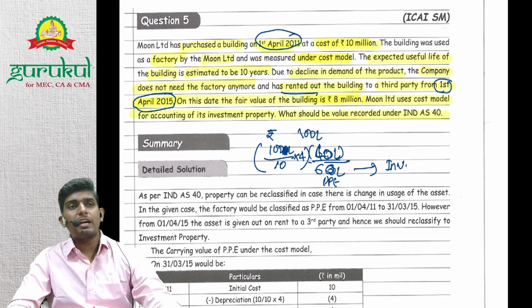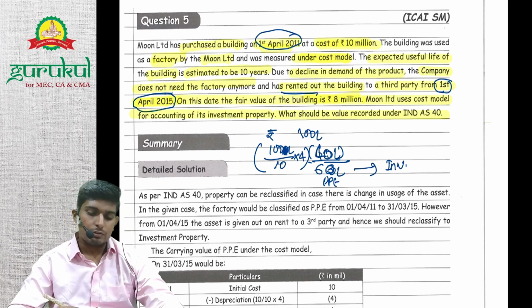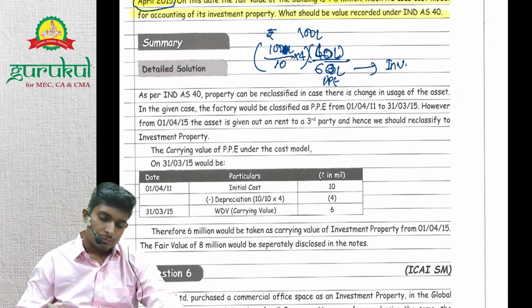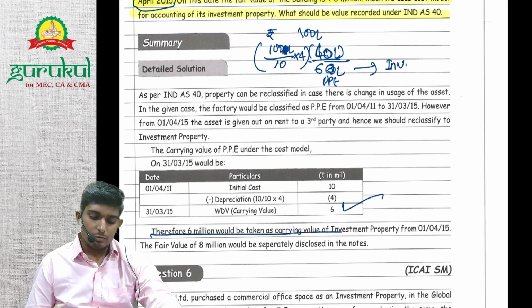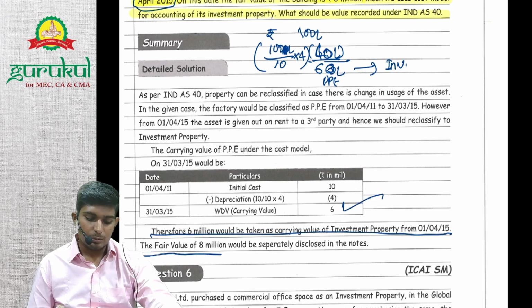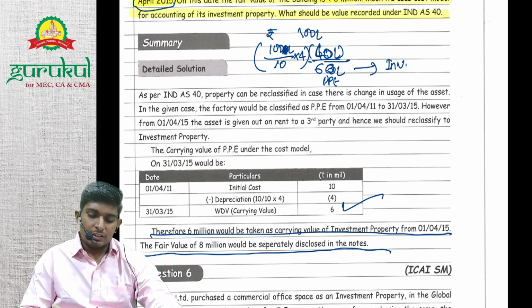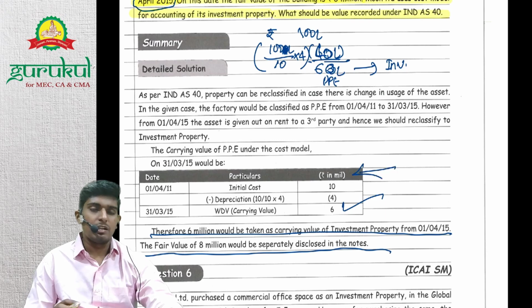So 60 lakh will be the carrying value of investment property as well, and we will disclose in the notes the fair values, right? So therefore 6 million would be taken as the carrying value of investment property. The fair value of 8 million would be separately disclosed in the notes. In exam, if values are given in million, you do it in millions only, don't convert into lakhs, right?